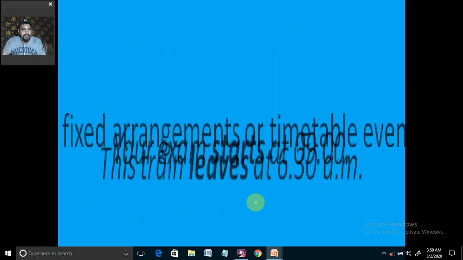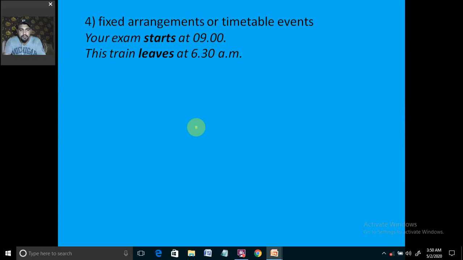So then you see we are using the present indefinite for fixed arrangements and timetable events. Timetable events like: exam starts at 9 a.m. That is a very good example for the timetable or the fixed arrangement. It is arranged like that, the exam would start at 9. Then: this train leaves at 6:30 a.m. So again it is a timetable event. The train has been scheduled to leave at 6:30 a.m.